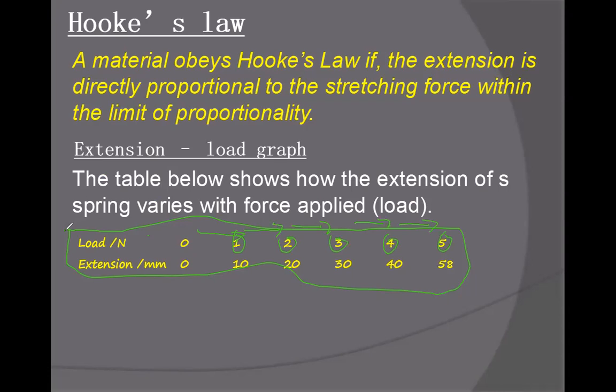Calculate the ratio. From here to here, it's 10. To here, it's 10. Then here, it's 10. From here to here, it's 10. But after this, from 40 till 58, it's 18. The ratio breaks from 4 till 5. Then the limit of proportionality is between 4 and 5 Newton.